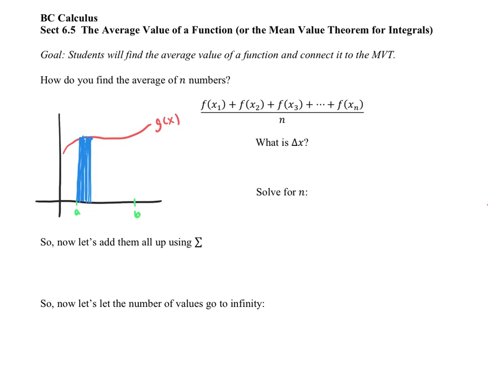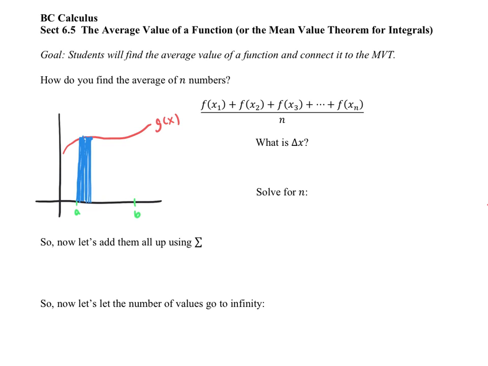So over here in our first fraction, we have f of x sub 1. That would be just the very first one that I did. f of x sub 2, that'd be the second one, and third one, and so on, all the way out until the nth one. So if we had n of these sample points from g of x, the more the better, we would divide by n, and that would give our average. Just like anytime we've averaged something, we add up all of the items and divide by how many items we have, and that gives us the average.